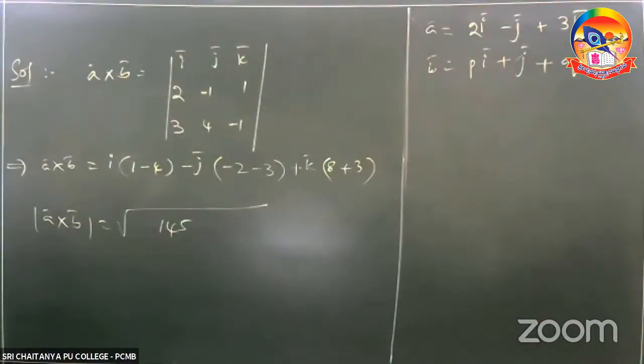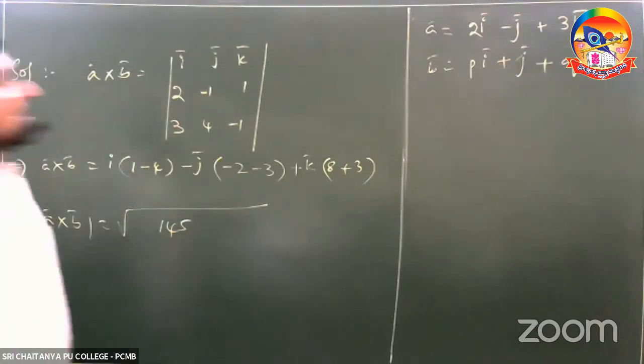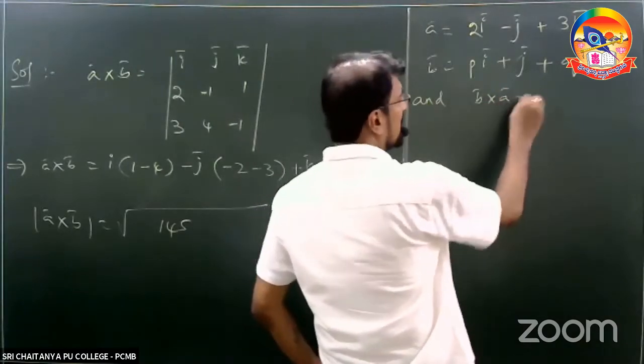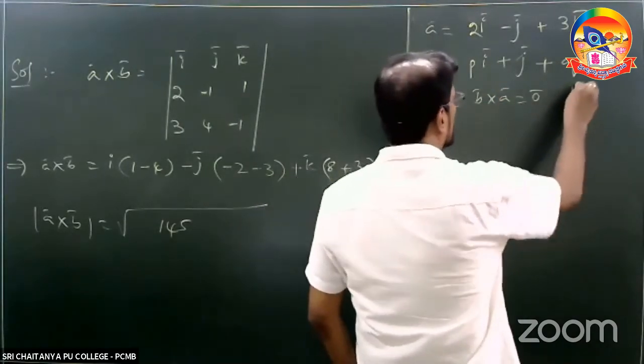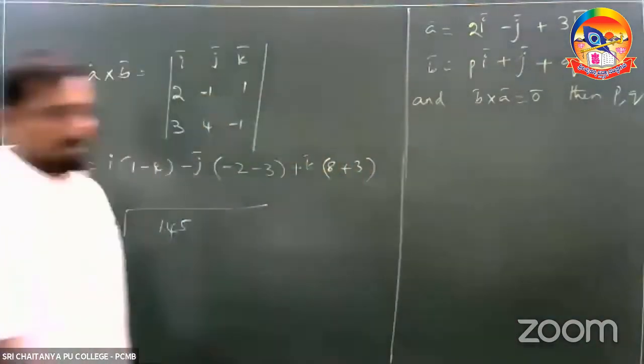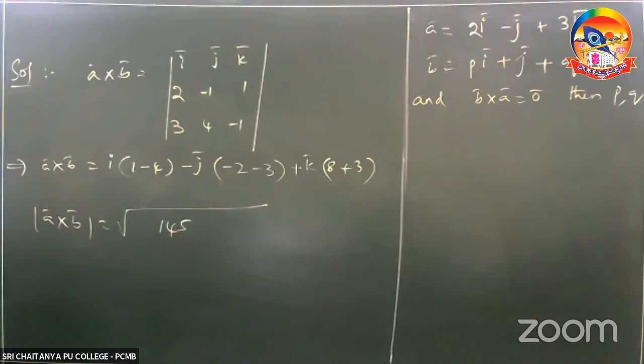On the next problem, if A bar is equal to 2i minus j plus 3k, B bar is equal to pi plus j plus qk, and he has given you another condition, B bar cross A bar is a null vector, then find p comma q.